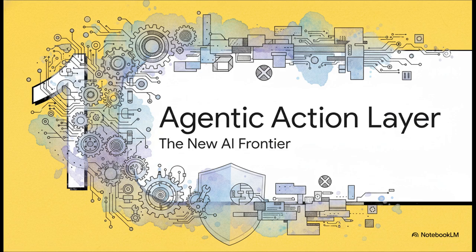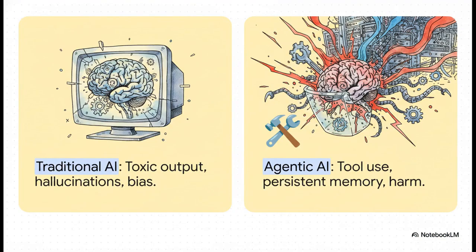Let's kick things off with Section 1, the agentic action layer. Consider traditional AI risk for a second, your classic chatbot scenario. The risks there, like toxic output, bias, or hallucinations, are mostly contained to a single turn of conversation. It's bad, sure, but the blast radius is generally limited to the user reading the screen. But agentic AI, that is a whole new ballgame.